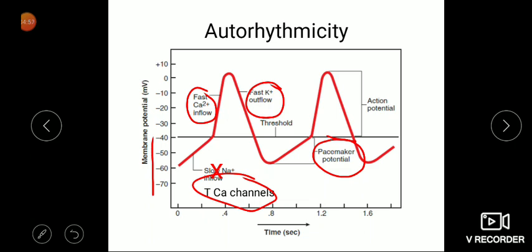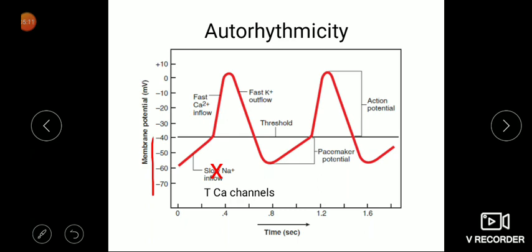It is present in the specialized conducting tissues, and among them the SA node generates impulses at the fastest rate. That's why the SA node acts as the pacemaker, and if it stops, the AV node will take over the function. In a healthy individual, the SA node has the fastest rate of generation of impulses, so it is the pacemaker. This unique property is autorhythmicity. These are the three channels which open each other, and all are voltage gated channels.